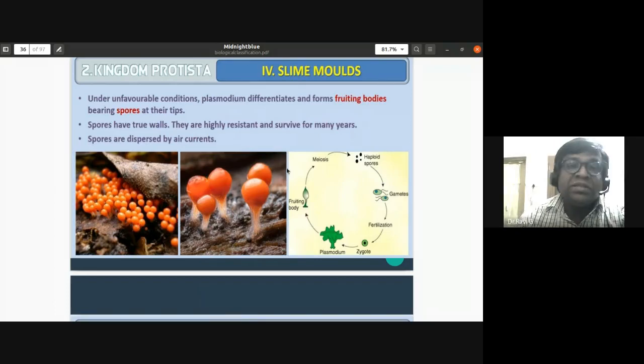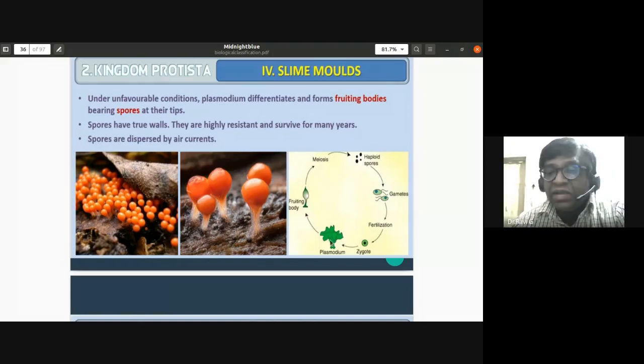The spores have a true wall. They are highly resistant and they can survive for many years. And these spores are carried by wind. So that is the survival capability of these slime molds. Under unfavorable conditions, the plasmodium differentiates and forms fruiting bodies bearing spores at their tips. These spores have true walls, are highly resistant, and can survive for many years. Spores are dispersed, that is, carried by wind, by air currents.